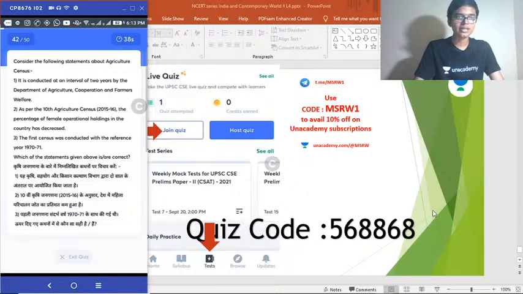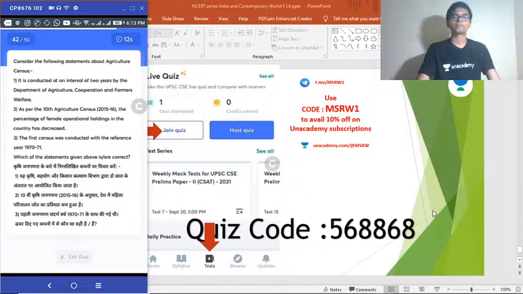Option D is the correct answer. 42nd question. Consider the following statements about agricultural census. 1. It is conducted at an interval of 2 years by the Department of Agriculture, Cooperation and Farmers Welfare. 2. As per the 10th Agricultural Census 2015-16, the percentage of female operational holdings in the country has decreased. 3. The first census was conducted with the reference year 1970-71. Select the correct answer.